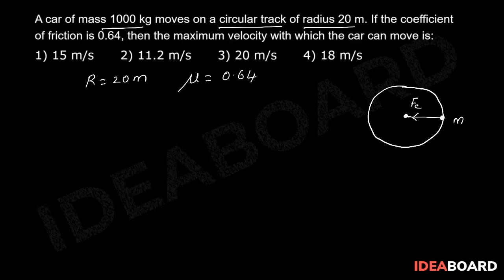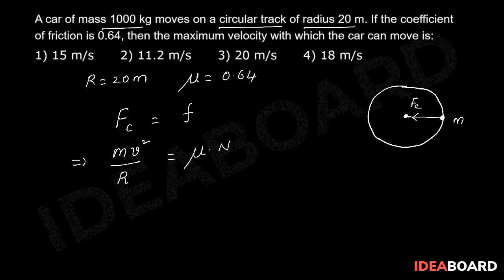As there are no other forces, frictional force has to provide the necessary centripetal force for the car to move on the circular track. So centripetal force is offered by frictional force. The centripetal force formula is written as mv square upon r, where r is the radius of that circular track, which is equal to friction, written as mu times the normal reaction force.